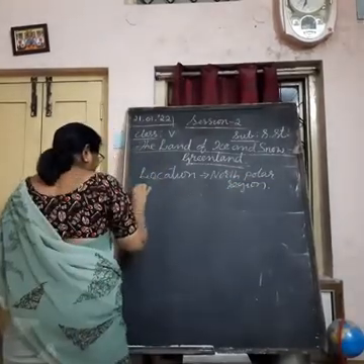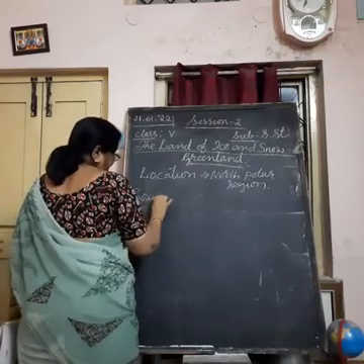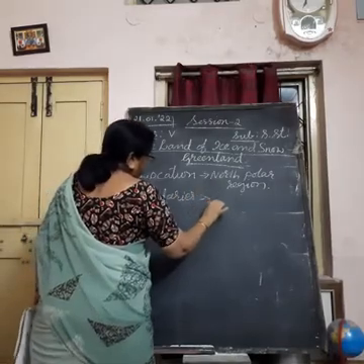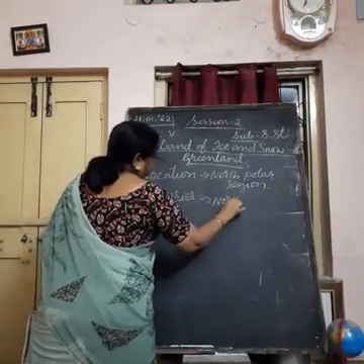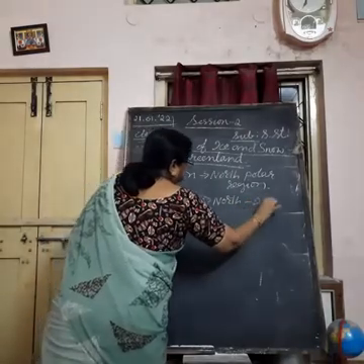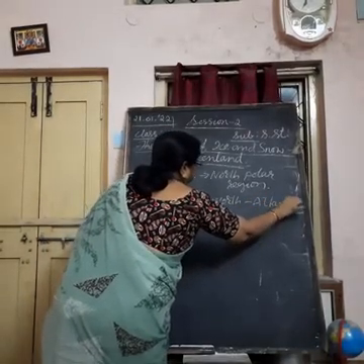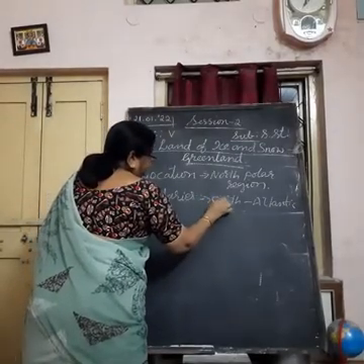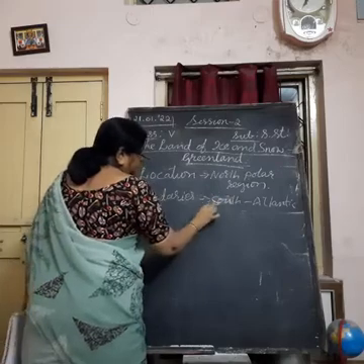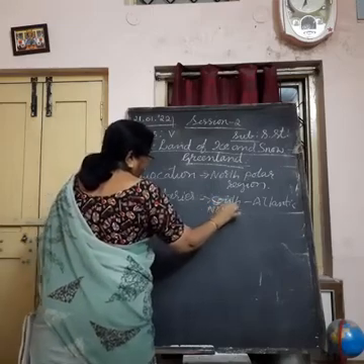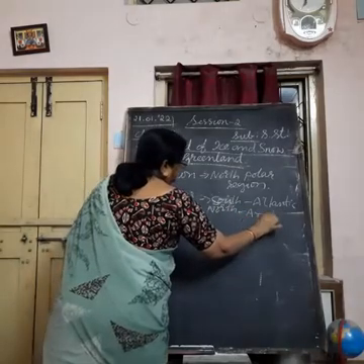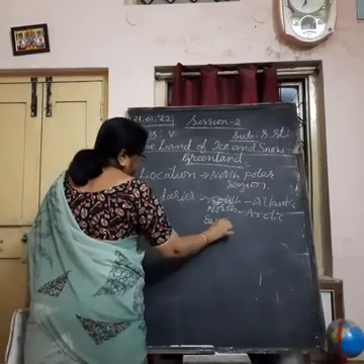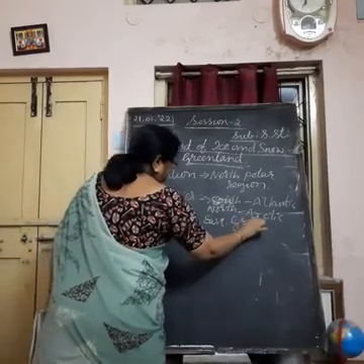Its boundaries are in the north Arctic Ocean, south North Atlantic Ocean, and east it has Greenland Sea, name of the sea.